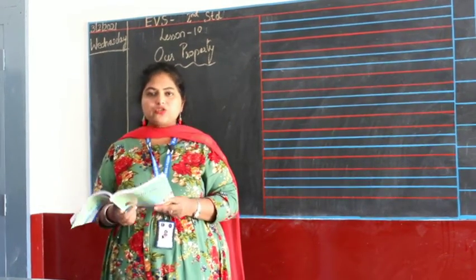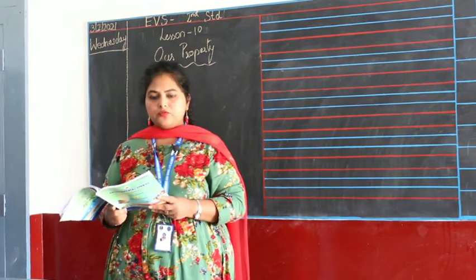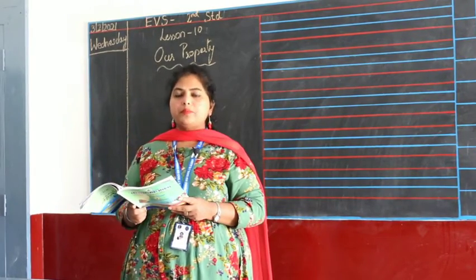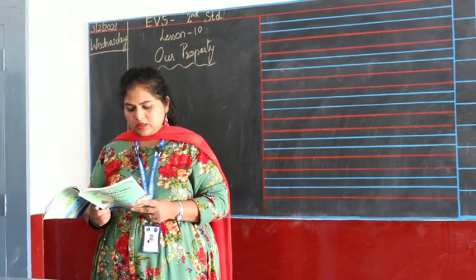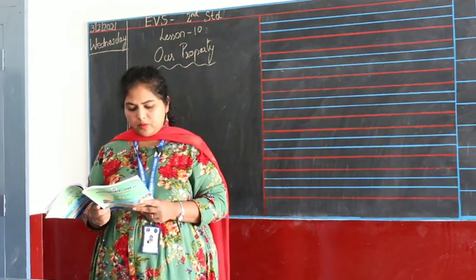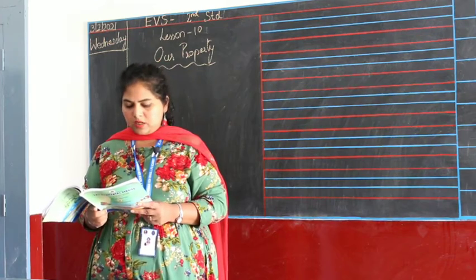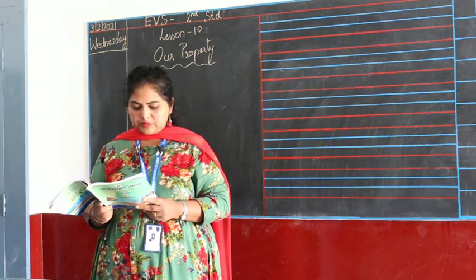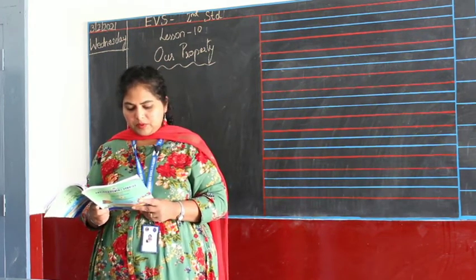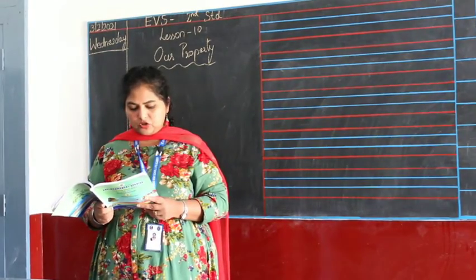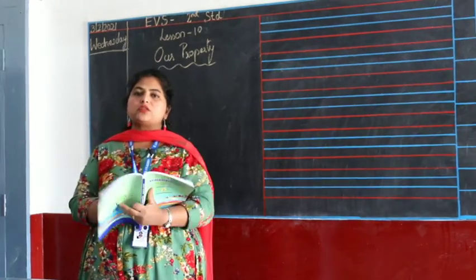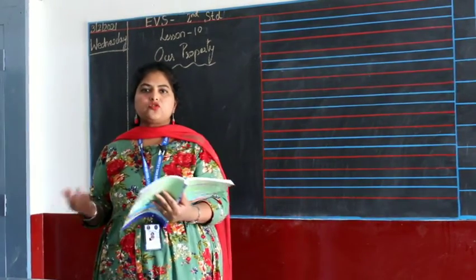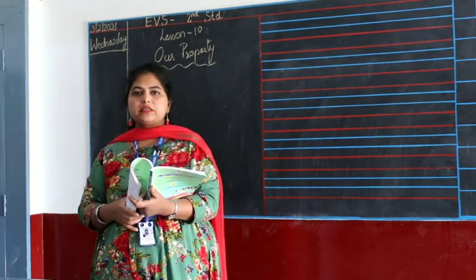The property used by all the people in a town, a village or city is called public property. We all have the need of these facilities. We should not destroy public property but safeguard them. We should not damage taps and street lights. We should keep the public toilets clean. We should not litter in the public parks. So children, I had explained you all this. Do not litter the parks. Do not break the taps and street lights.